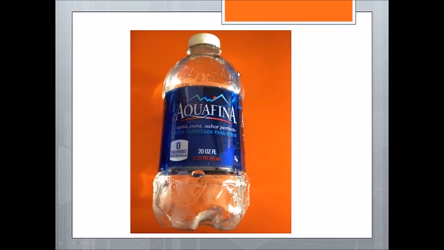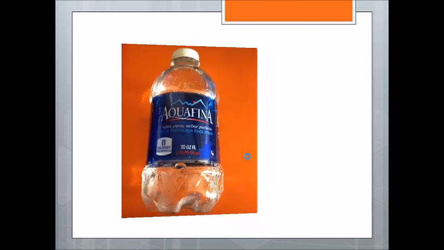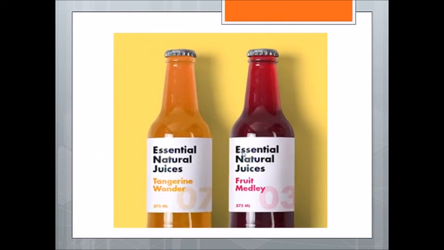Here you can see a bottle of water and you can see also the volume of water. It's 591 milliliter. Again, milliliter is the unit of volume. So when you see it, you have to know that this number is the volume of the liquid. Let's see another one. This is juice and you can find the volume written here. It's 375 milliliter. This is the volume of the juice.